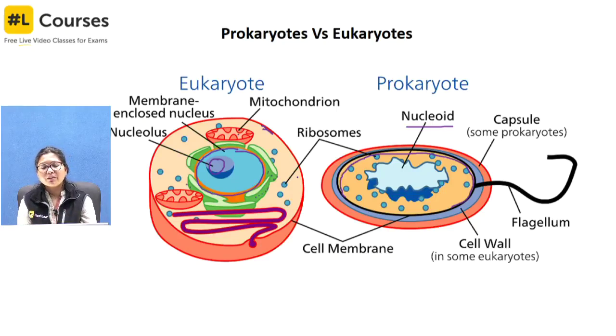So these are the basic differences between a eukaryotic and a prokaryotic cell, and the prokaryotic cell is more ancient, you can say. They do not have membrane-bound cell organelles, they do not have a proper nucleus, and size-wise they are smaller than the eukaryotic cell.